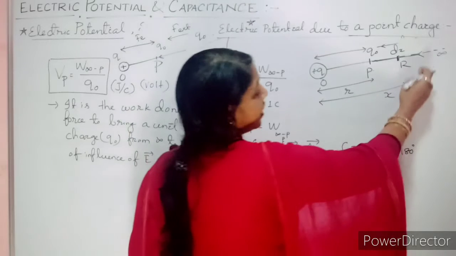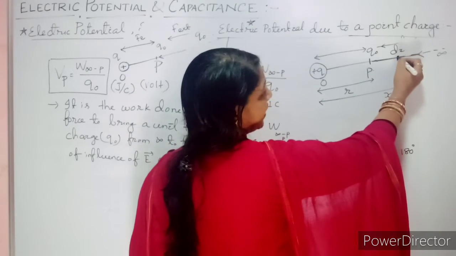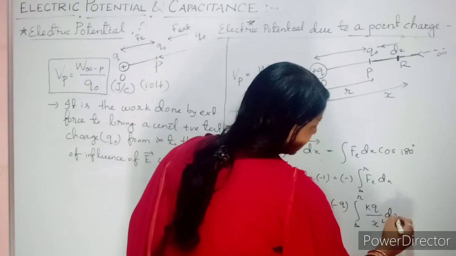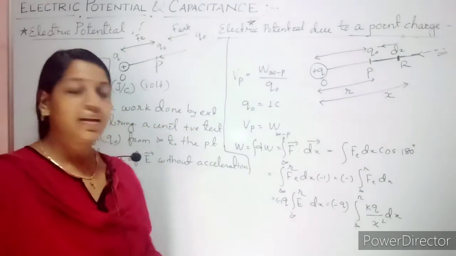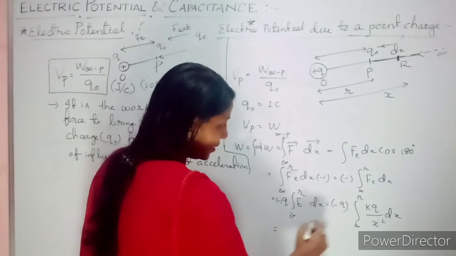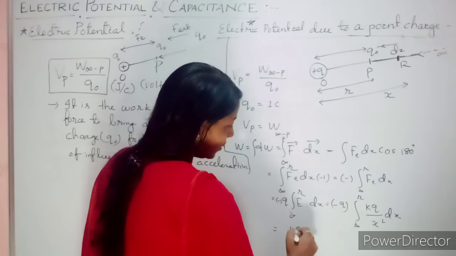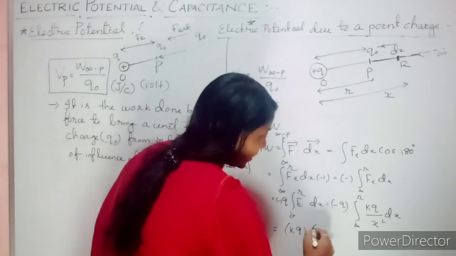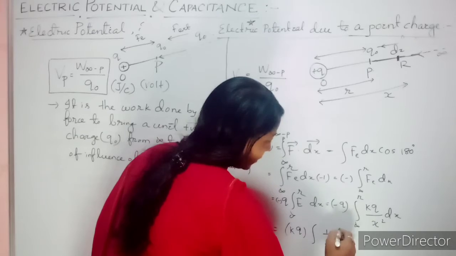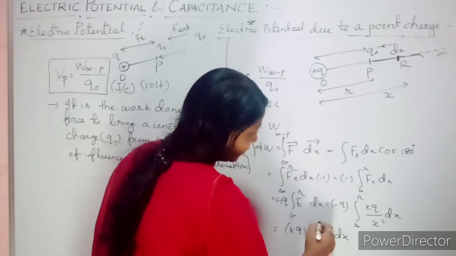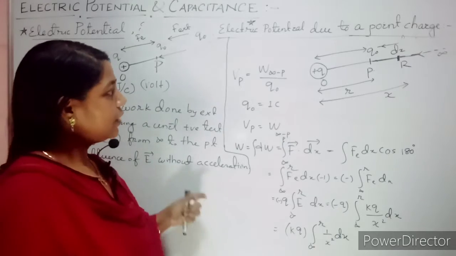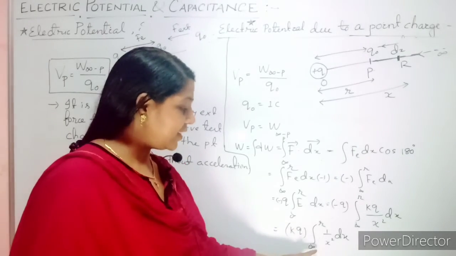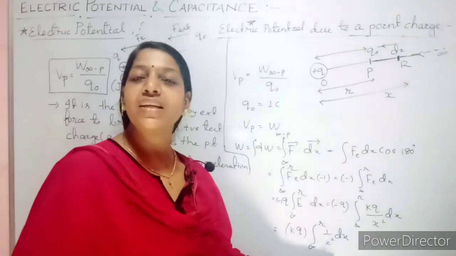Here, what is that distance? Suppose at this point we are considering the elemental length dx. So what is our distance at that time? So kq by x square dx. Clear? So now take k outside, q outside. Now how much is remaining inside? It is 1 by x square dx, from infinity to r. Clear? Now when you are bringing your charge from infinity to this point, it is from infinity to r of 1 by x square dx. What will be the integration of this?